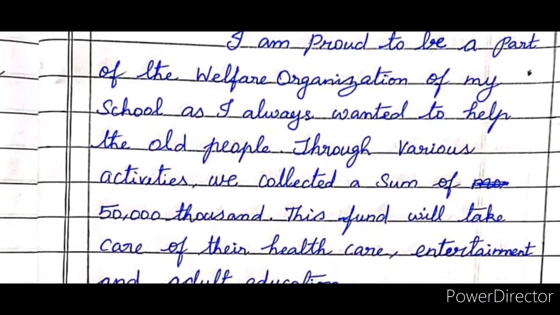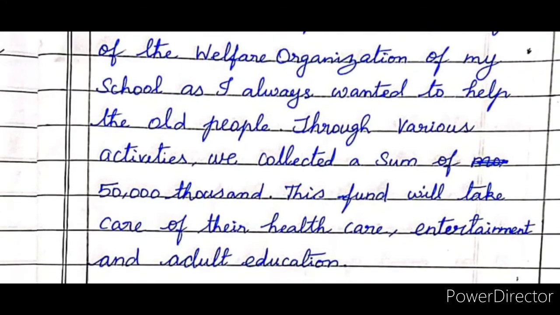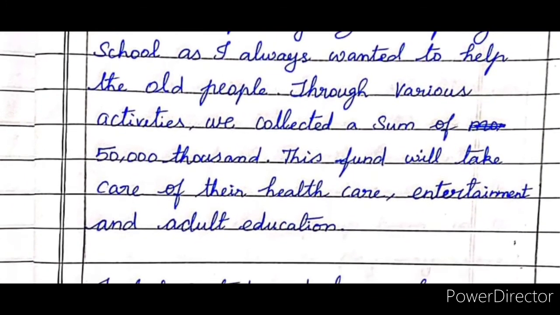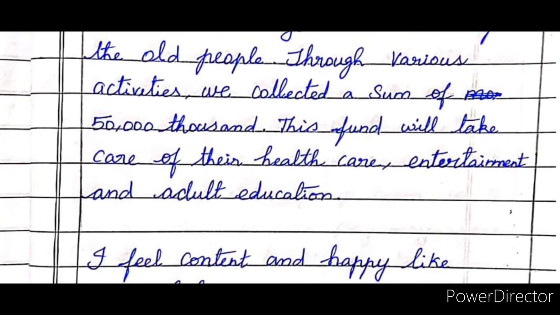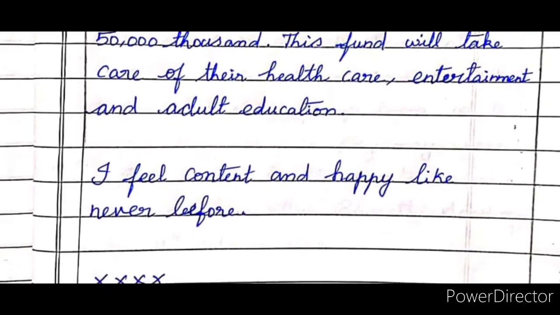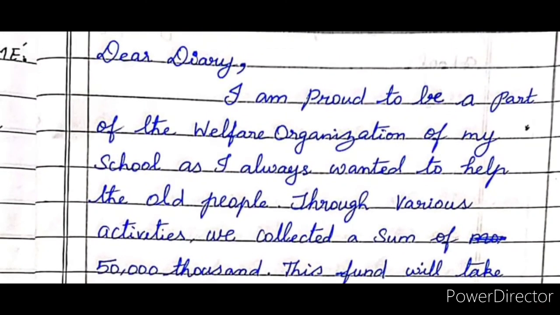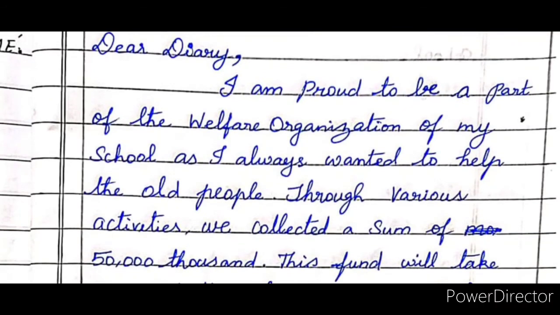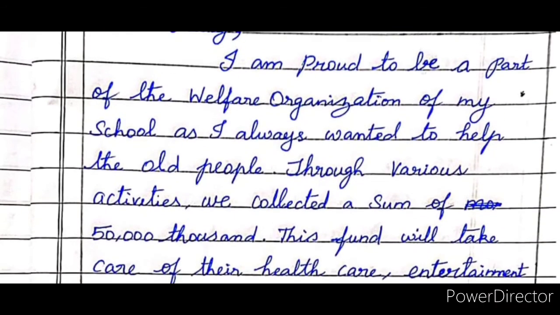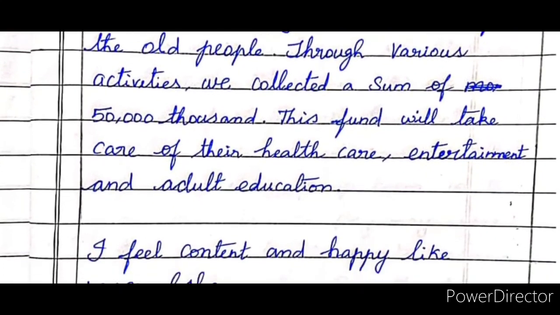We collected a sum of 50,000. This fund will take care of their health care, entertainment and adult education. I feel content and happy like never before. So this is the content. Precisely, you have to write the content, mention and explain the needed things inside the body of the diary.